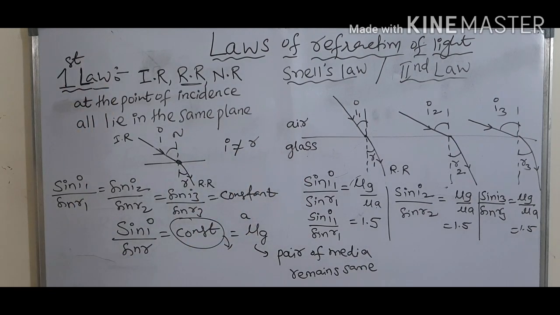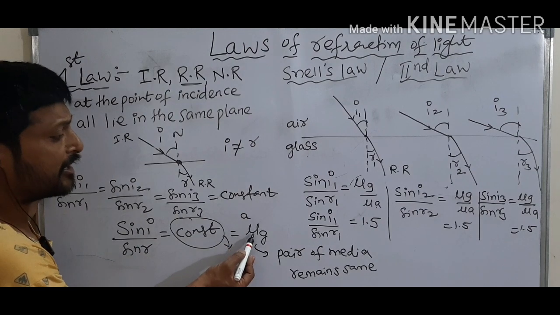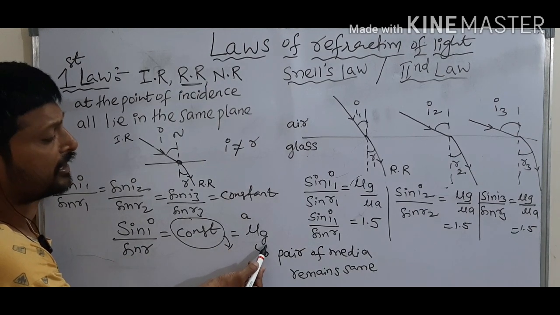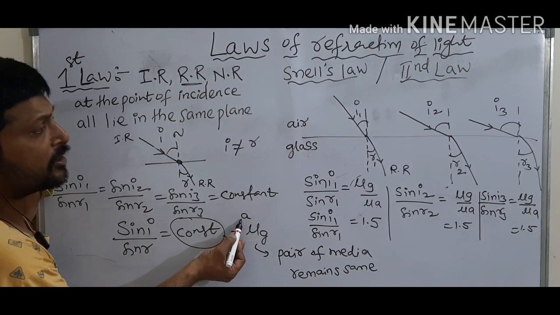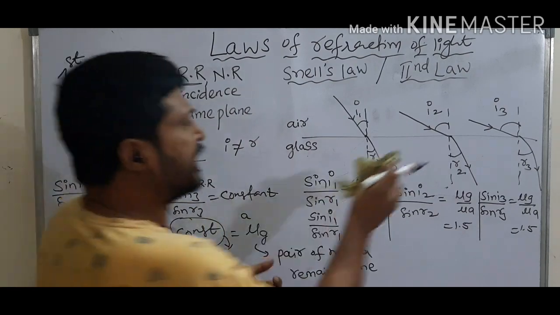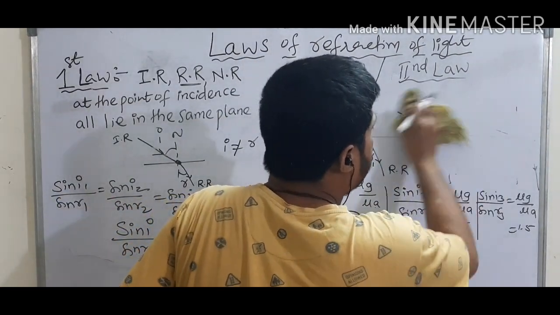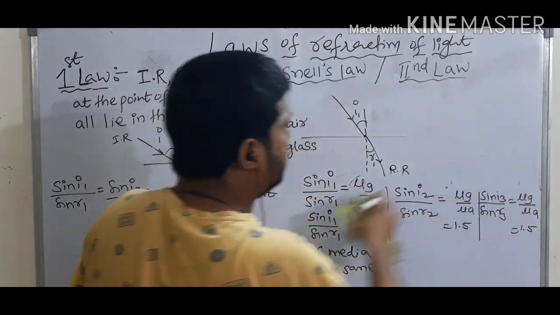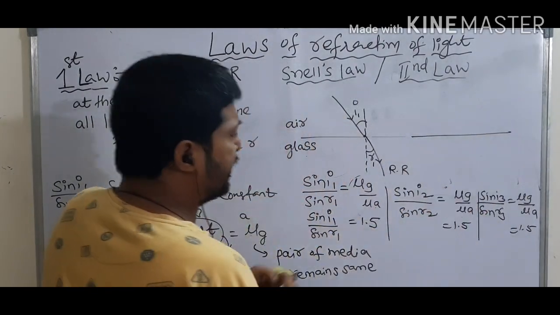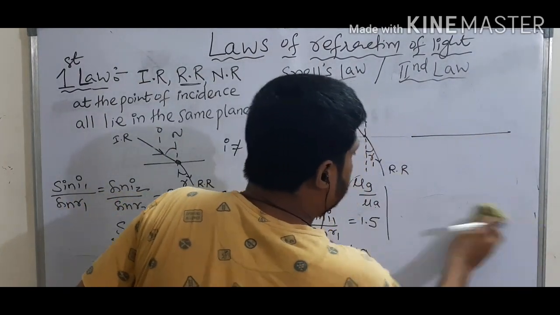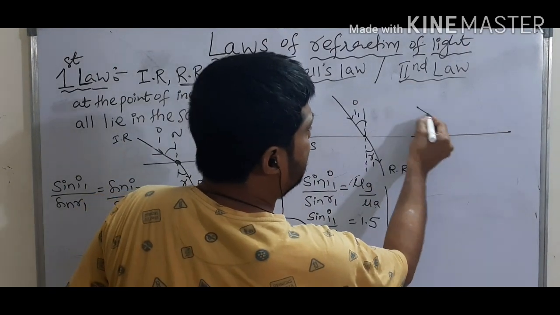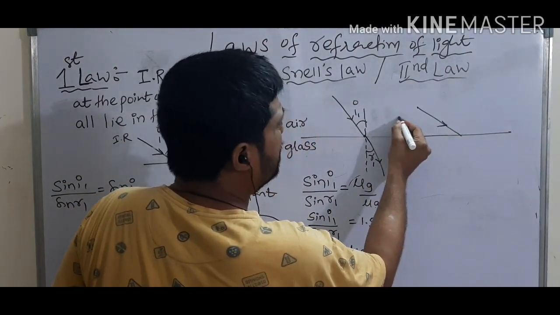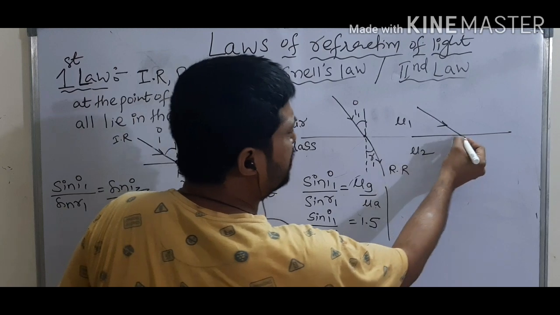So this is given by Snell's law. Snell's law is nothing but sin I by sin R is equal to constant, and this constant is nothing but the refractive index of one media with respect to other media. Suppose here I write any one media. This is medium 1, this is medium 2.